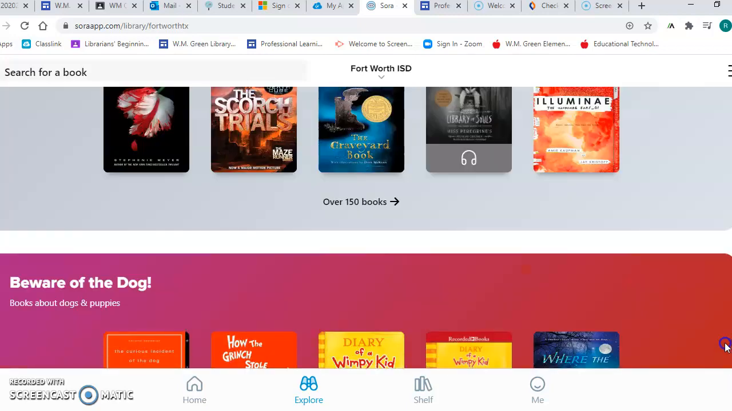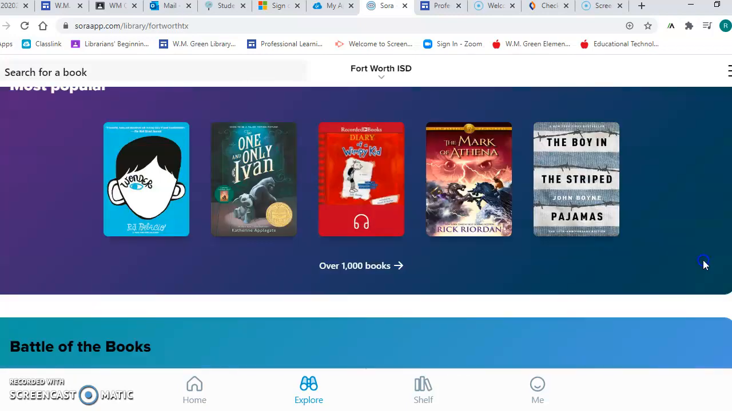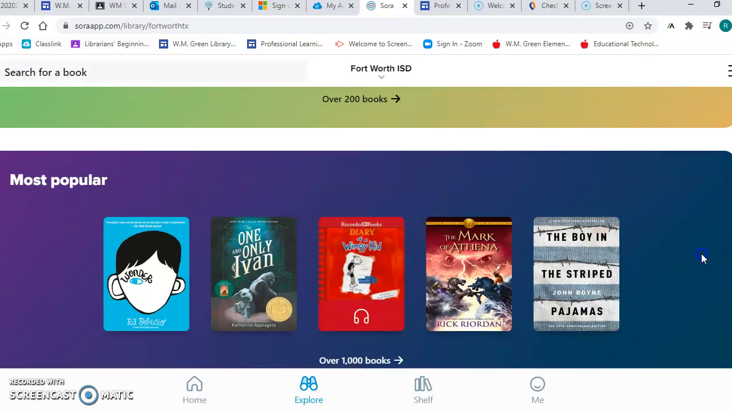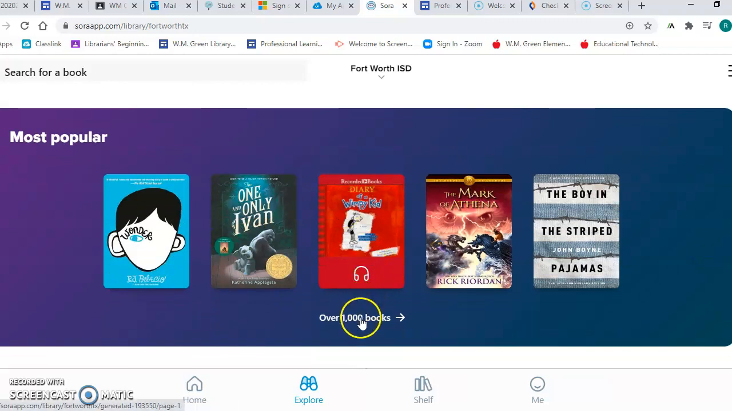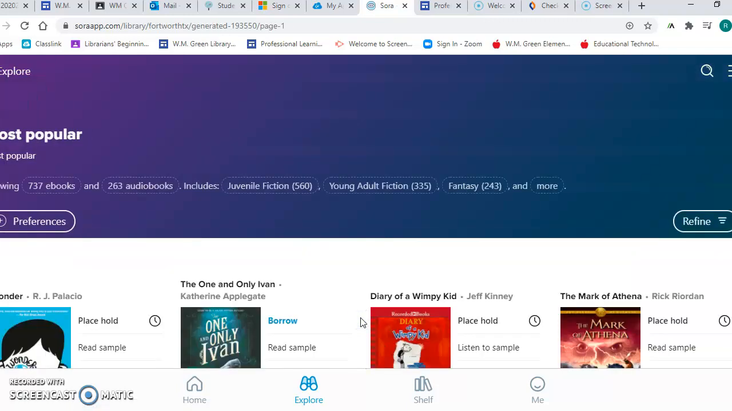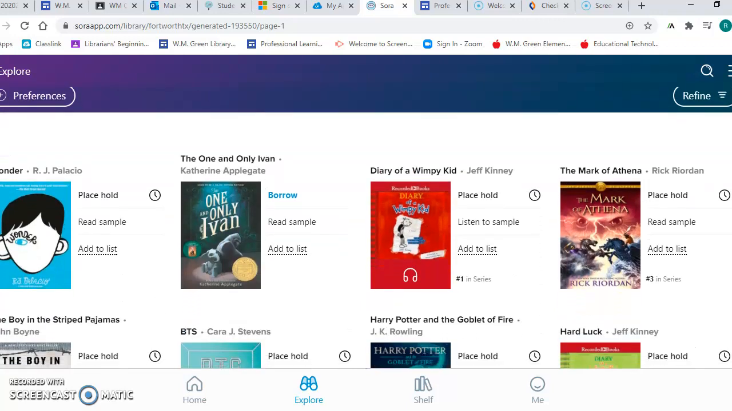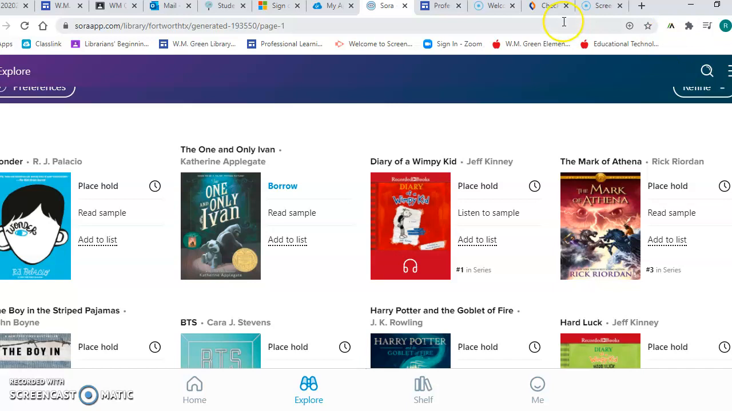So what I'm going to do is, let's see what happens. I'm going to click on over 1,000 books. Now, this gives me a list of the most popular books. If I want to borrow a book, I will need to see the word borrow. If I do not see the word borrow, then that means that book is not available.